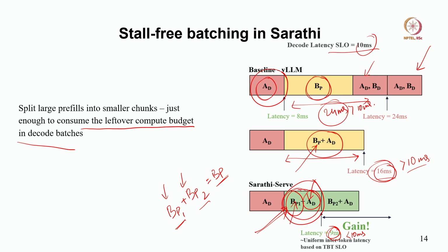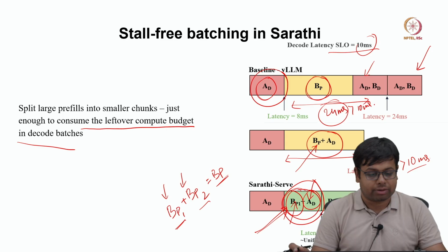Gain in the sense we still did not violate the service level objective, and at the same time we actually launched the prefill of B, right. We did not stall the prefill of B entirely.